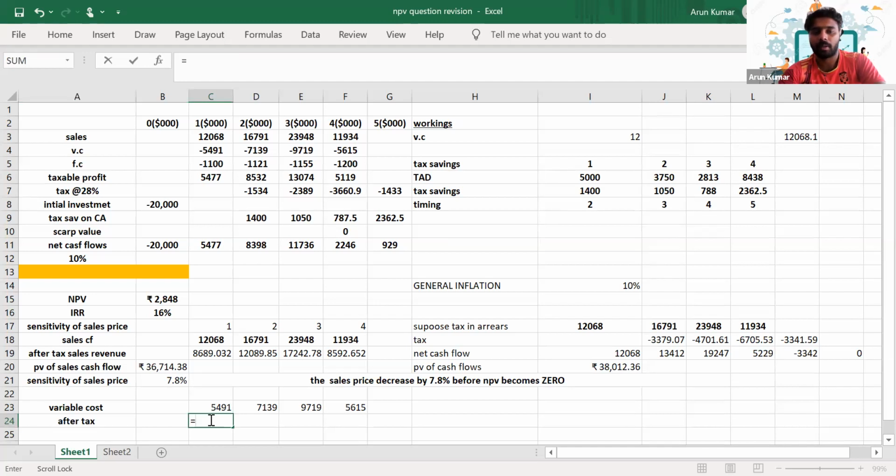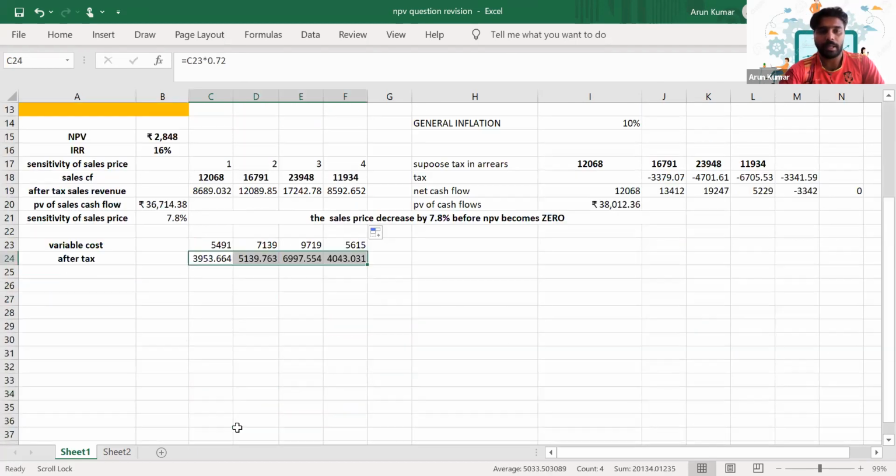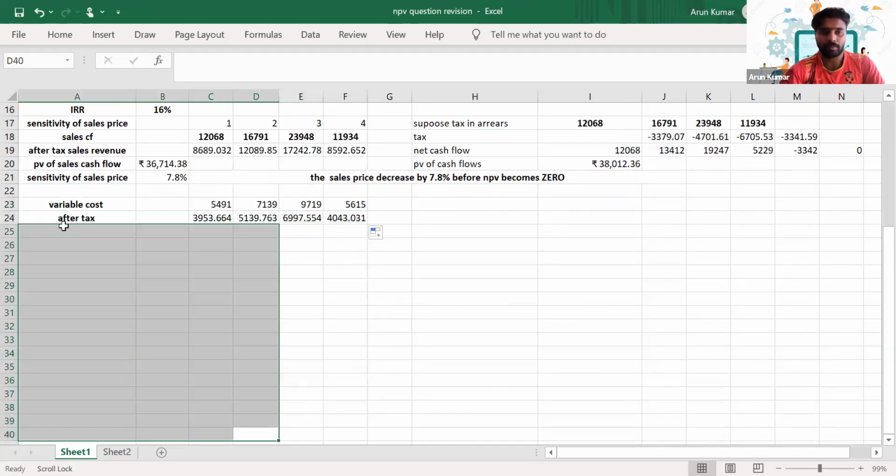So the after tax amount will be 5491 into 0.72. Okay, so now calculate the present value of these cash flows.